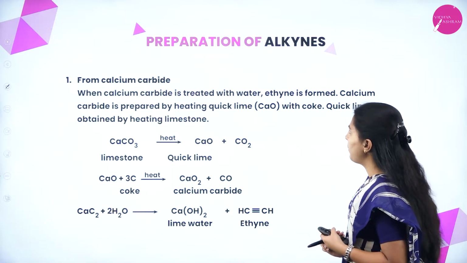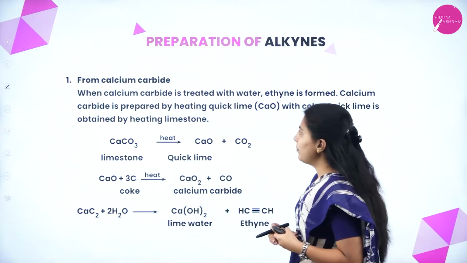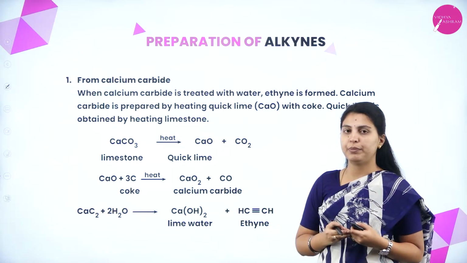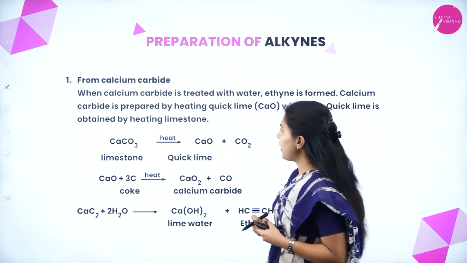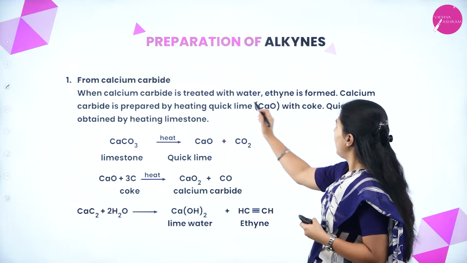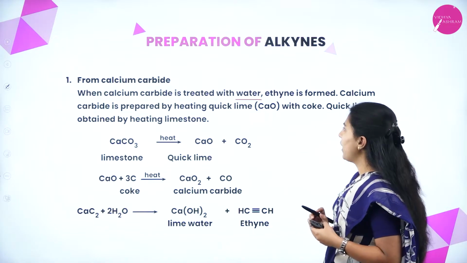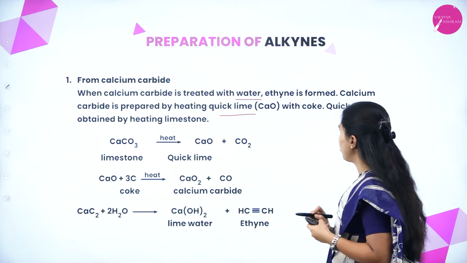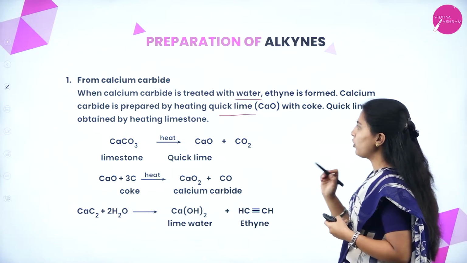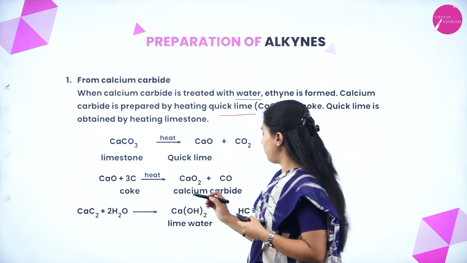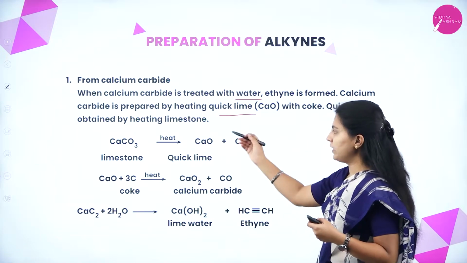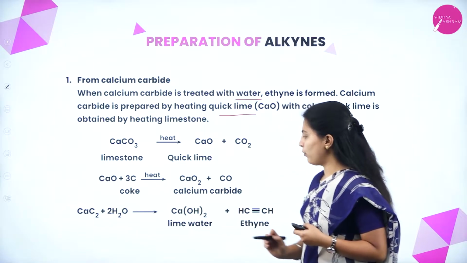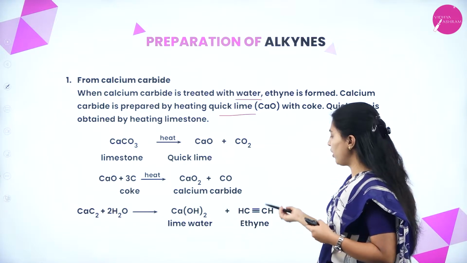Next one, preparation of alkynes from calcium carbide. From calcium carbide, how will alkynes be formed? When calcium carbide is treated with water, ethyne is formed. Calcium carbide is prepared by heating quicklime, that is calcium oxide, with coke. Quicklime is obtained by heating limestone. To obtain this ethyne, these are the 3 steps. First one, calcium carbide should be treated with water. It forms lime water and ethyne.